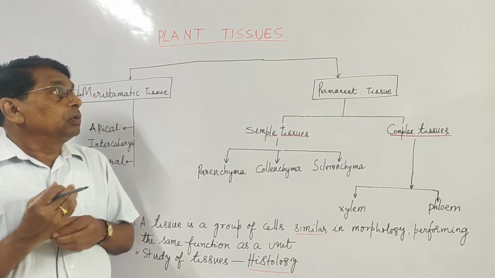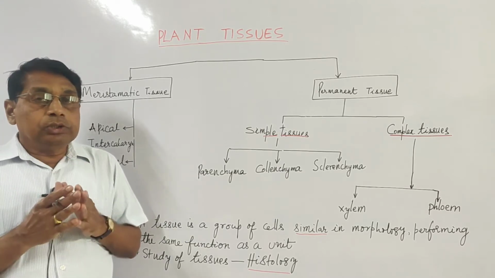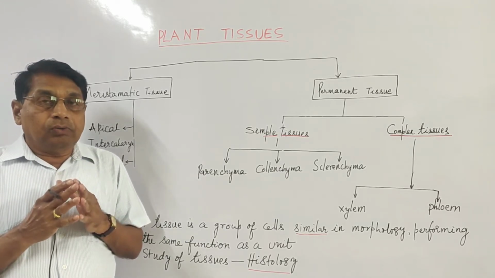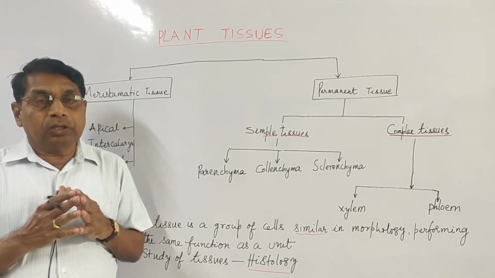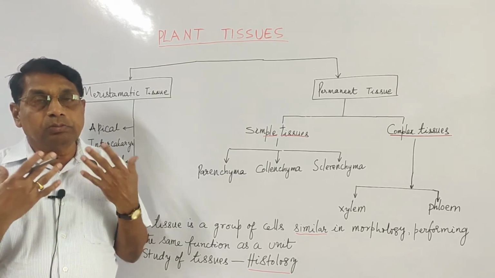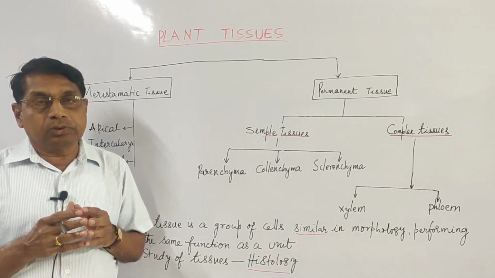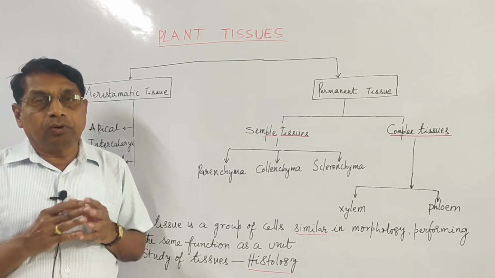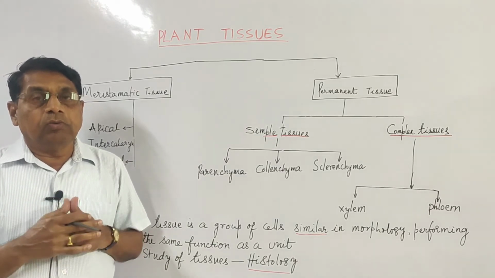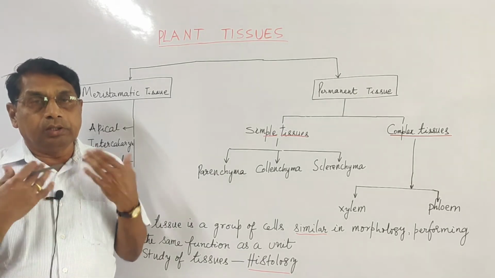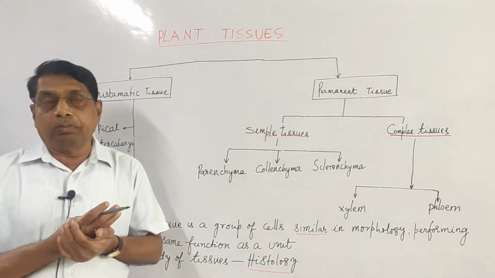So, these tissues are not found in unicellular organisms. Even in some multicellular organisms, like colonial forms in volvox and other lower plants.